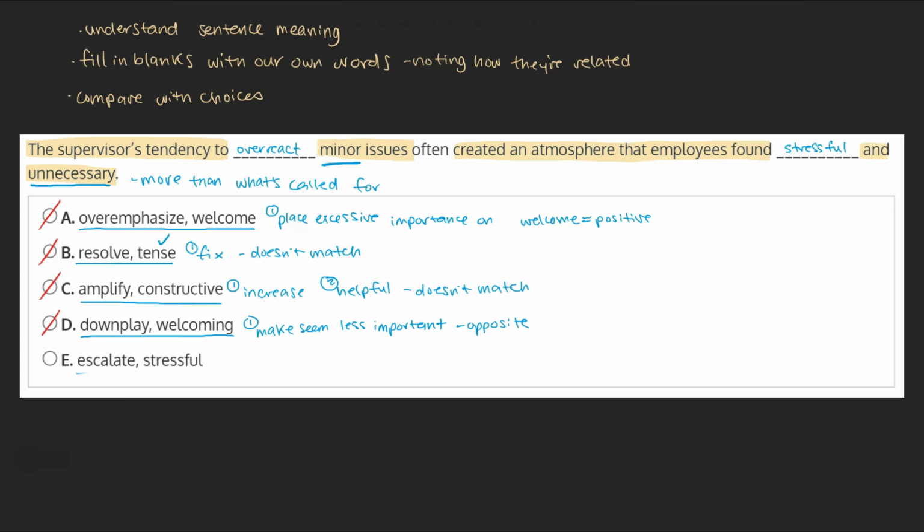And E. Escalate minor issues, a stressful atmosphere. Escalate means to intensify or increase the seriousness of something, which matches our placeholder word. This would take minor issues and make them feel bigger than they are. Stressful fits well with an atmosphere employees find unnecessary, as something stressful can easily feel like more than needed. Because both words fit our context, we can go ahead and mark this choice as our final answer.